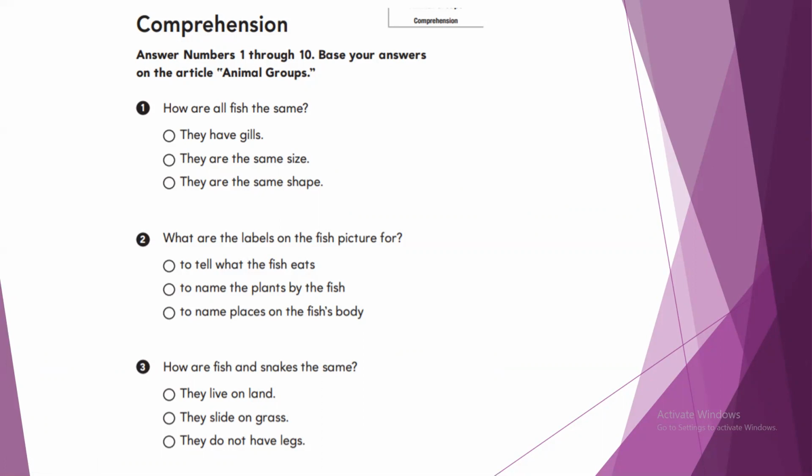Number 3, how are fish and snakes the same? They live on land, they slide on grass, they don't have legs. How are they the same? Fish live on land and snakes live on land, or they slide on grass, or they don't have legs.